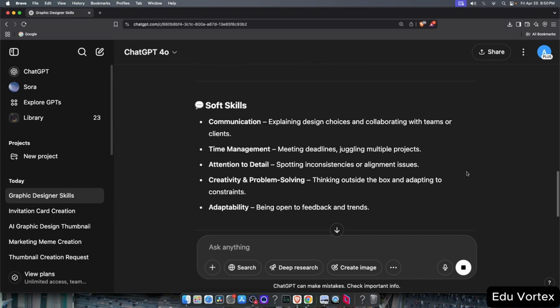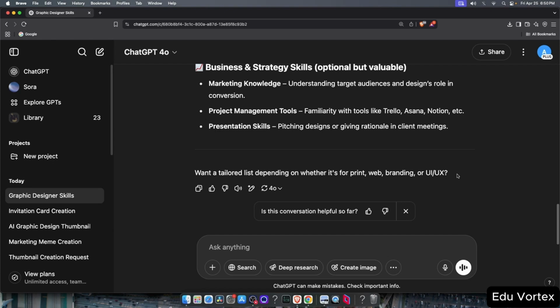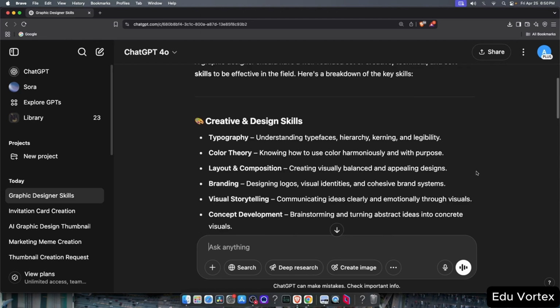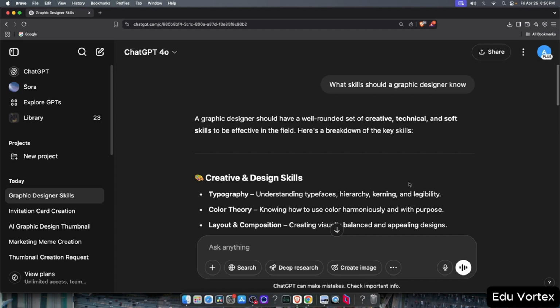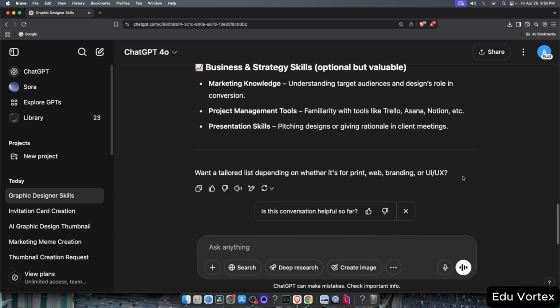Even if you continue using AI tools, having a strong foundation in design principles will help you create even better and more professional work. So, if you're serious about continuing in this field, use ChatGPT as a guide. You can get a full roadmap and start building the skills you need step by step.